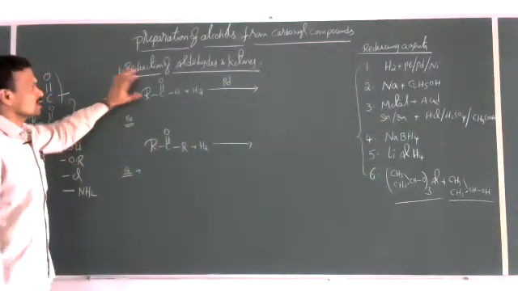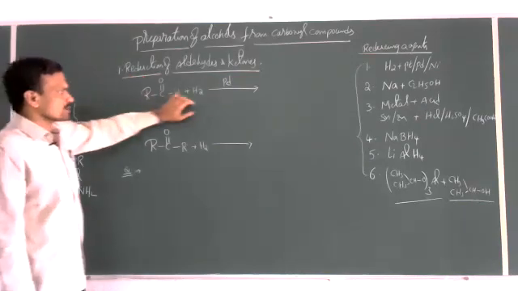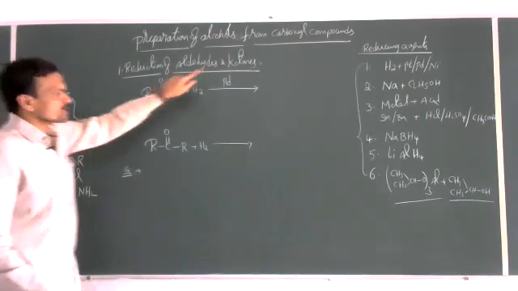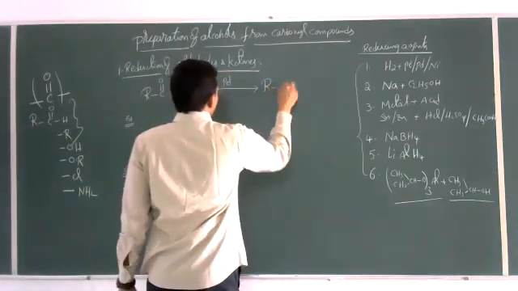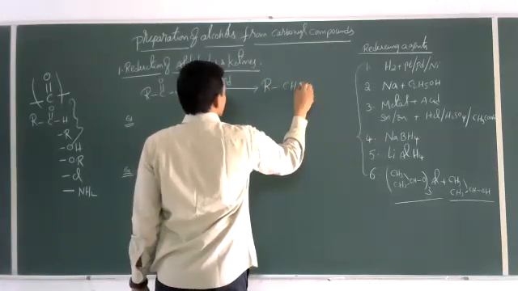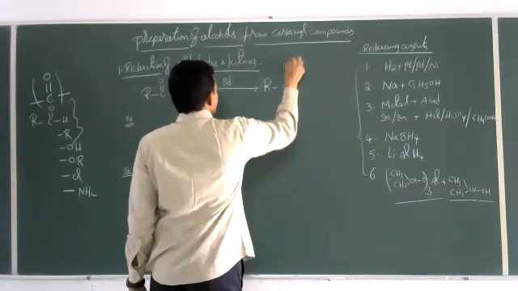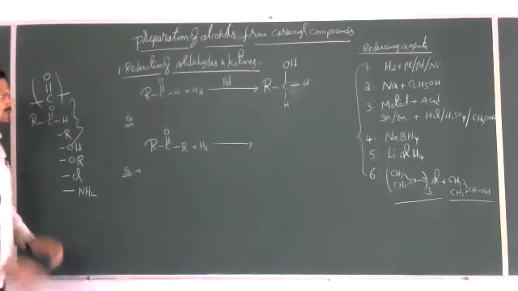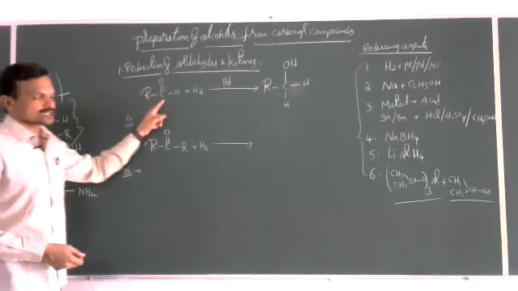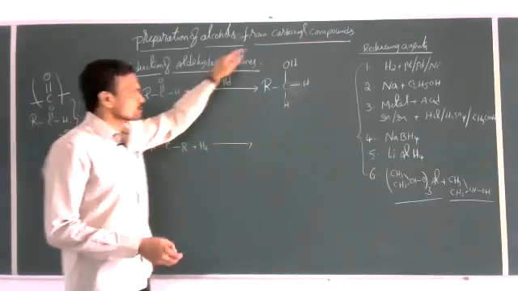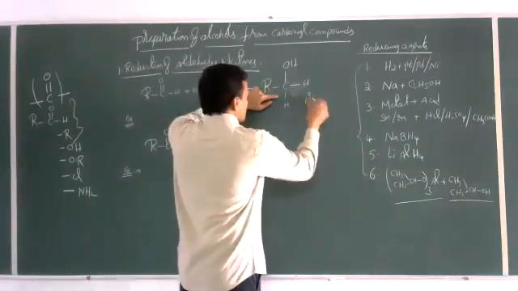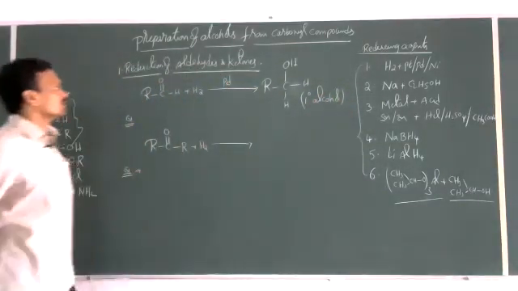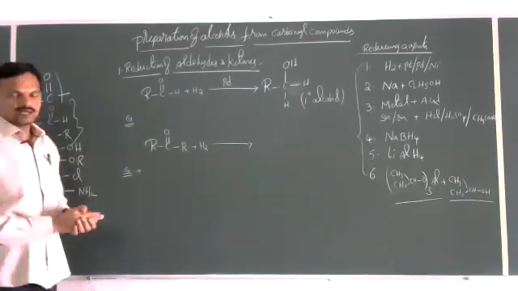Now here I mentioned catalytic reduction, meaning reduction in the presence of palladium. Here the aldehyde group is reduced to an alcohol group, CH2OH. I will mention it very clearly here. This is RCH2OH. So aldehydes on reduction in the presence of a catalyst give primary alcohols. This is a primary alcohol. So primary alcohols are formed during reduction of aldehydes.